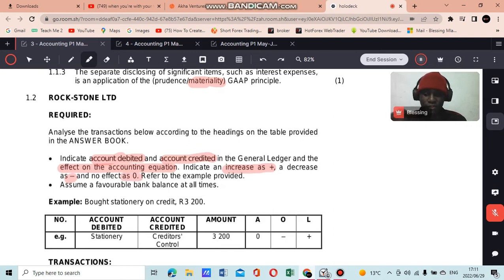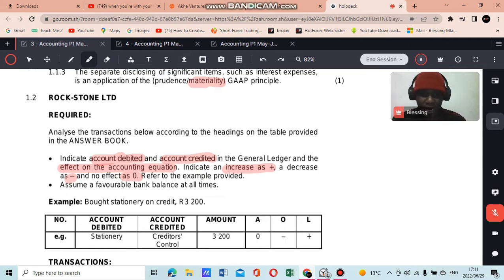So they say assume a favorable bank balance at all times. They say bought stationery on credit 3,200, and then they said the account debited is stationery and the account credited is creditors control, and the amount is 3,200. So let me just break this down. Let's break the example down before we even go to the question itself.